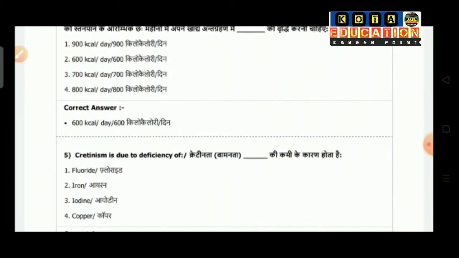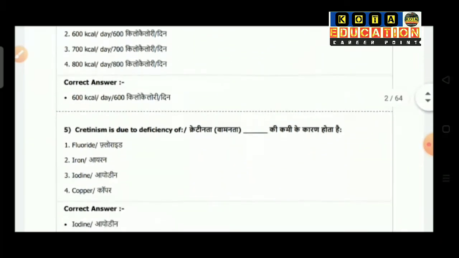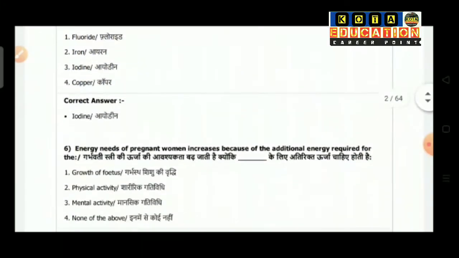Question number 5: cretinism is due to deficiency of: option 1 is fluoride, option 2 iron, option 3 iodine, option 4 copper. So the correct answer is iodine.